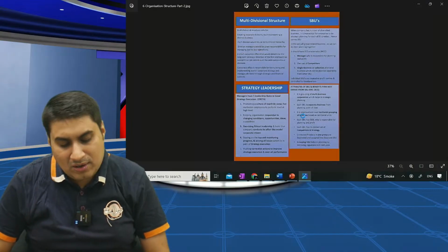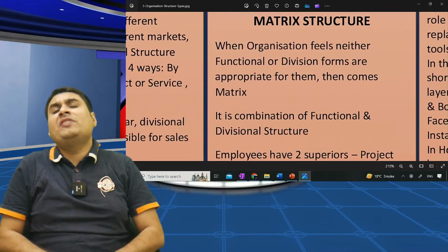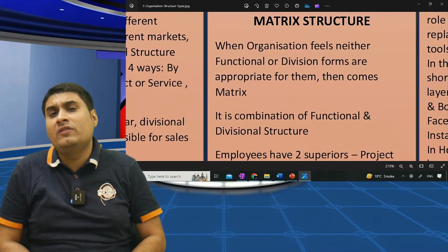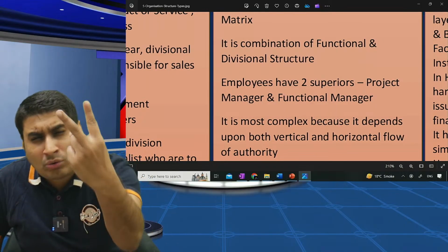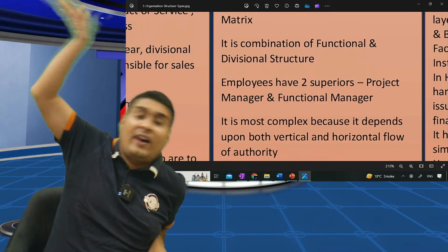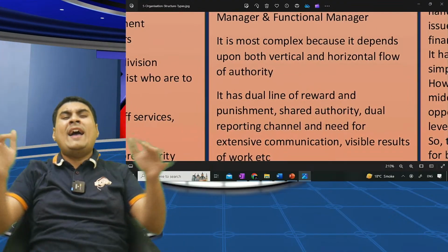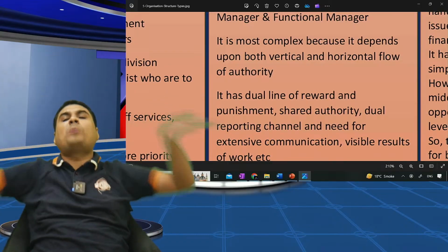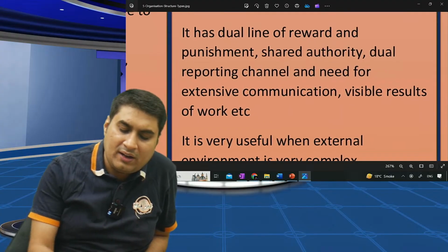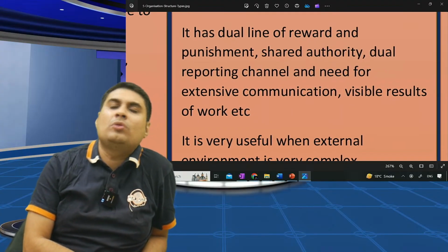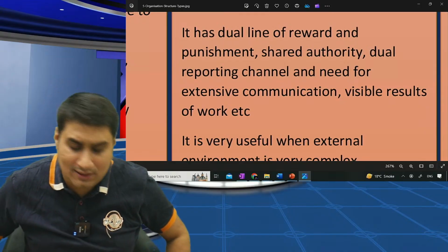Let me read, maybe you will understand little better. When organization feels neither functional nor divisional is good, we go for matrix. It is combination of functional and divisional. Your employee have to report to two head, your functional head and your divisional head. Okay, it's most complex because of vertical authority and responsibility. It is very rarely used, because dual reward punishment, dual reporting, extensive communication. Most important, it is used when environment is complex.